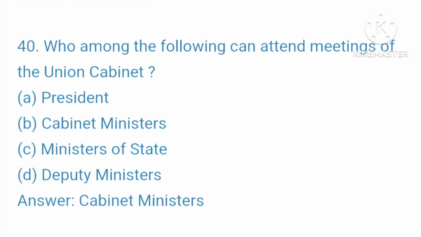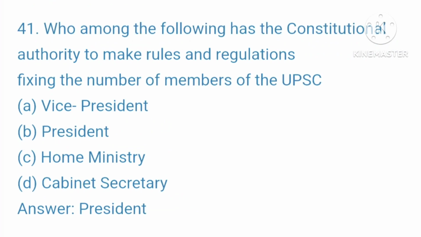D. Deputy ministers. Your right answer is cabinet ministers. 41. Who among the following has the constitutional authority to make rules and regulations fixing the number of members of the UPSC? A. Vice President. B. President. C. Home Ministry. D. Cabinet Secretary. Your right answer is President.